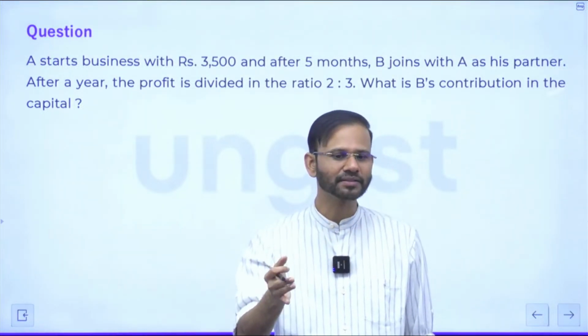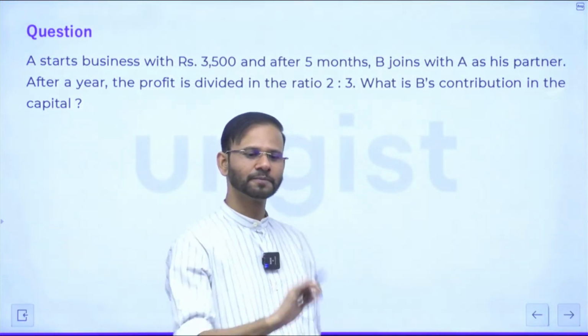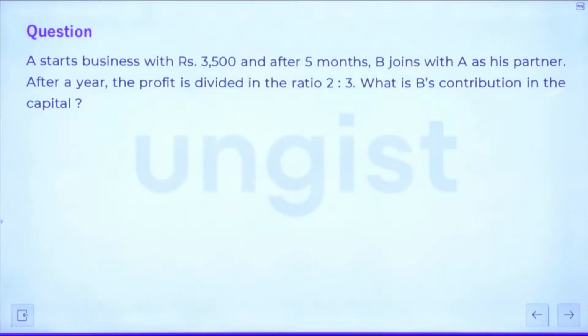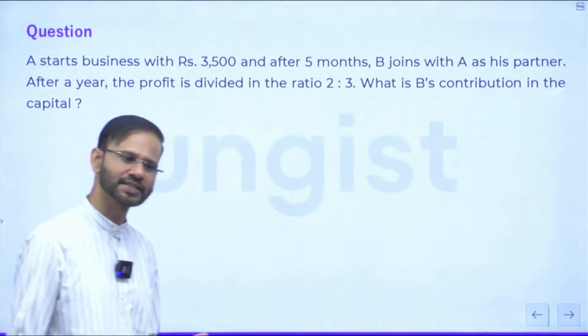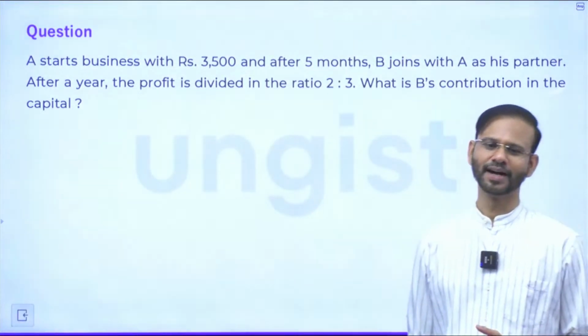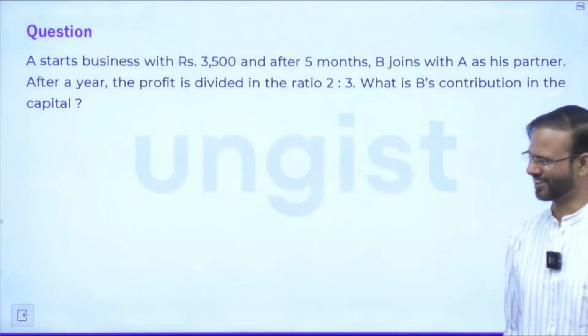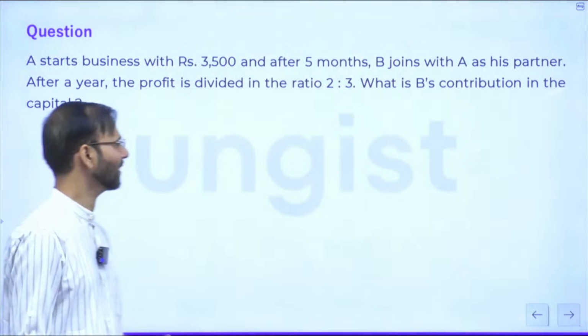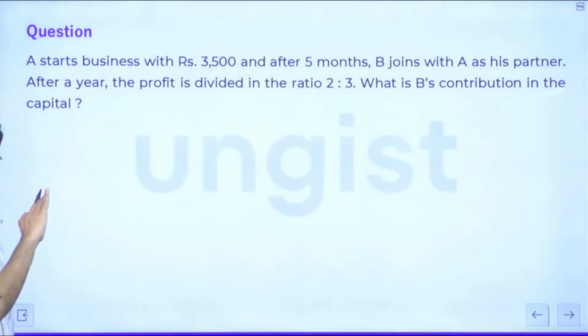Do you remember that? 35 into 12 will be equivalent to 70 into 6. What happened, Vimi? How can you forget? Okay. Do you remember that? All right. Shall I solve this question?